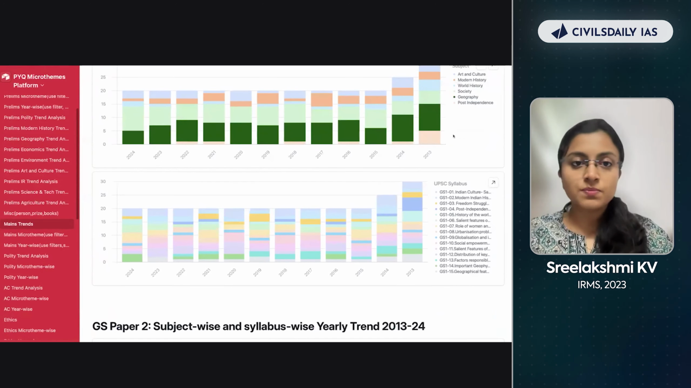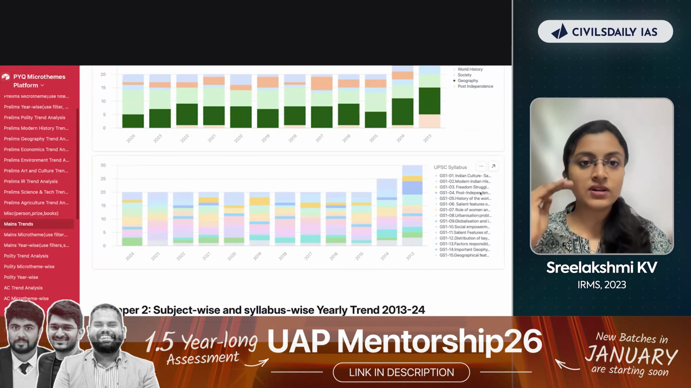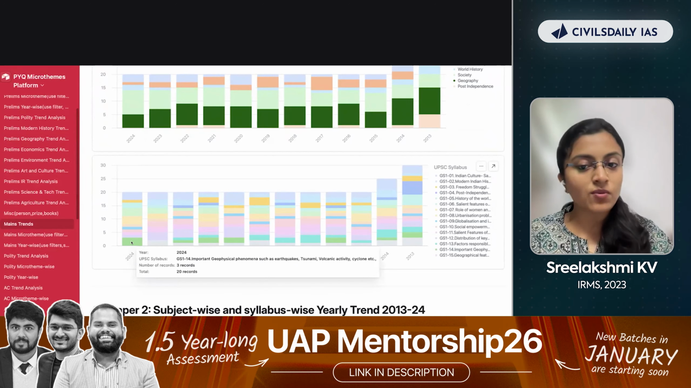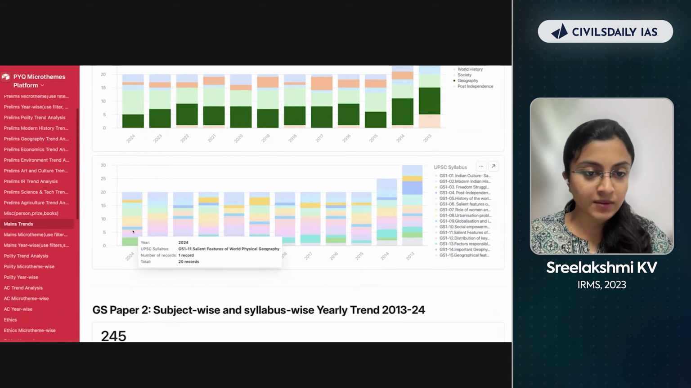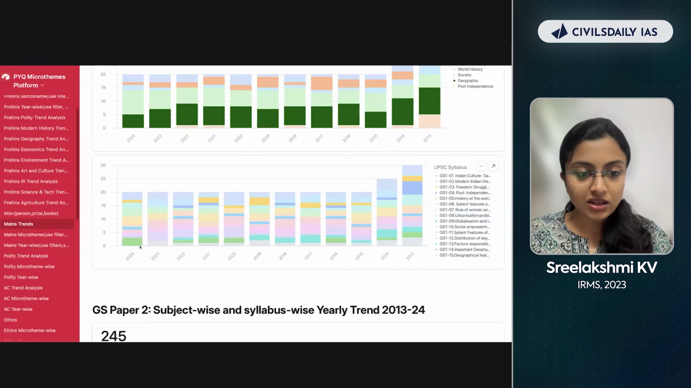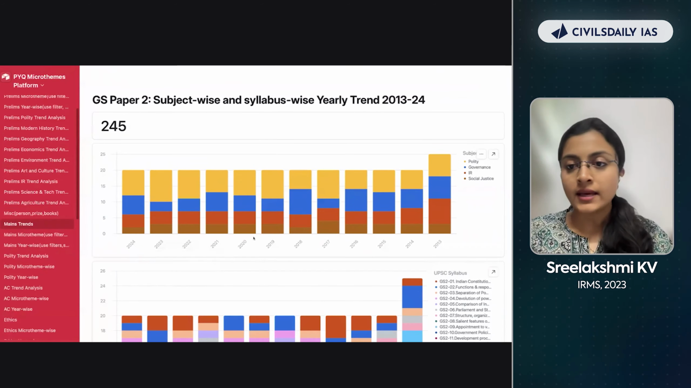And then once this is done, this is broader, the subject-wise. And then you have syllabus-wise as well. Syllabus-wise, Indian culture, modern history, and then you have freedom struggle, post-independence. This is given as per the UPSC syllabus. So you can just go through them and see. In 2024, important geophysical phenomena such as earthquake, tsunami, volcanic, 3 questions have come. Then salient features of world physical geography, 1 question. Role of women and women organization, 3 questions. So you just go through them and identify important topics and important subjects.